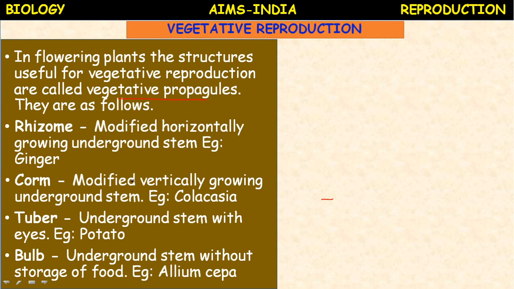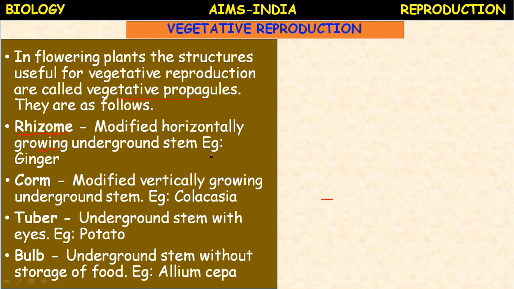Okay, like rhizome. First let us discuss rhizome. Rhizome is a modified stem. The modified horizontally growing underground stem is called rhizome. Okay, so children listen carefully. So what you have to do is, one example is given here. You have to find out similar examples and add them to the list so that you can understand the concept better.